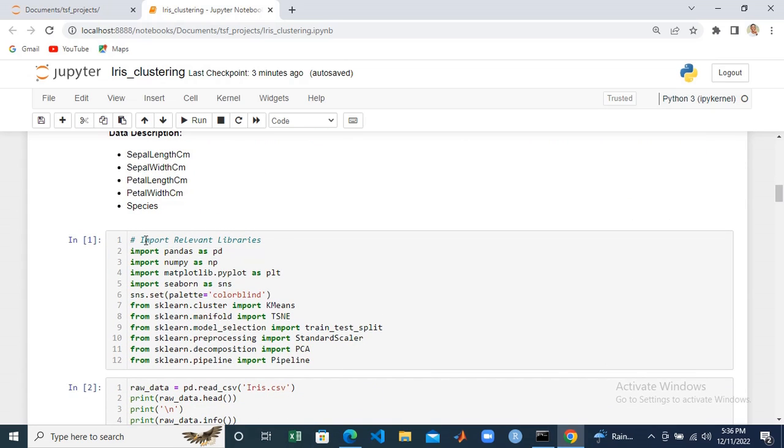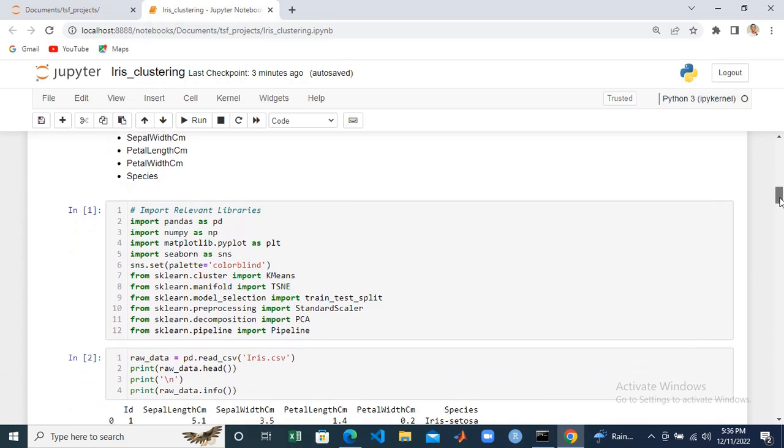So we imported some libraries such as pandas. Pandas will be used for creating the data frame. We imported NumPy. I imported matplotlib and Seaborn, which will be used for visualization. I imported KMeans, which will be used for the clustering. I imported TSNE, which will be used to make the data two-dimensional. Then train_test_split, StandardScaler, and many others.